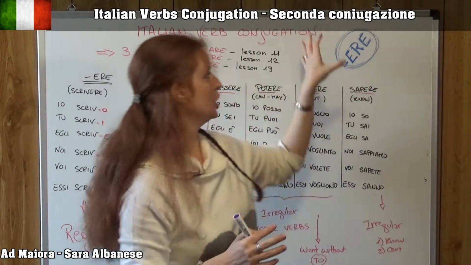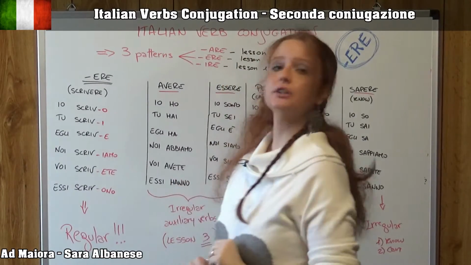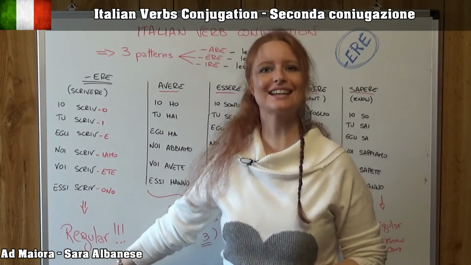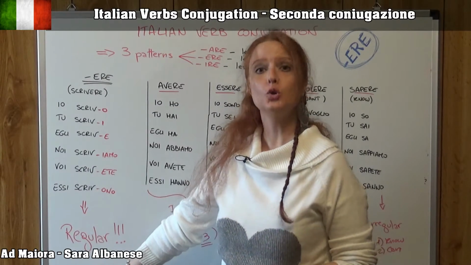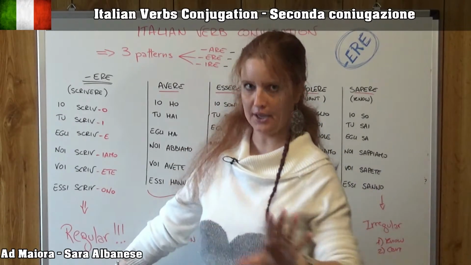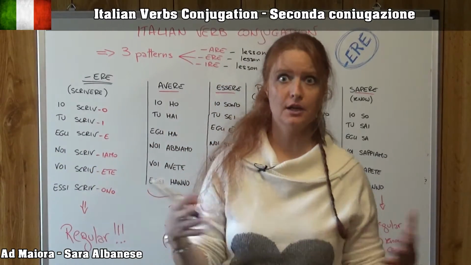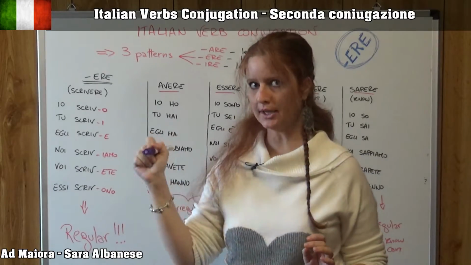Today we are going to talk about ERE, so the seconda coniugazione. Let's start with the regolare, with the regular conjugation, coniugazione regolare. I picked a verb which is very common. It's the verb scrivere, which is to write.